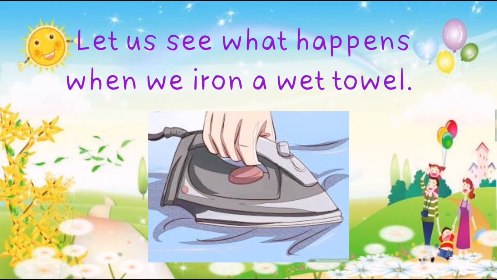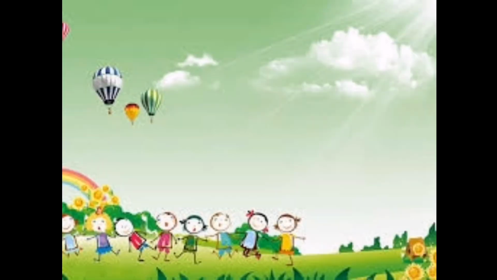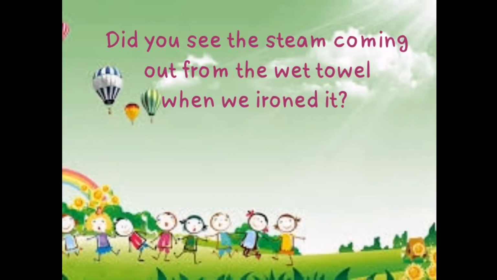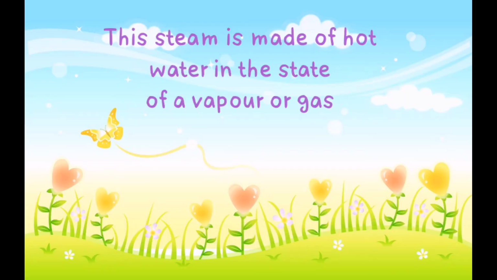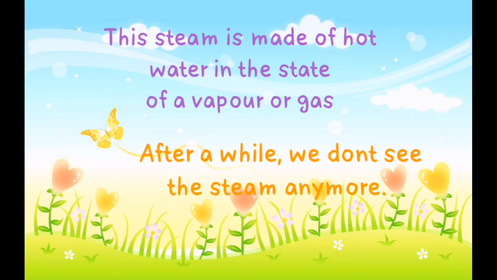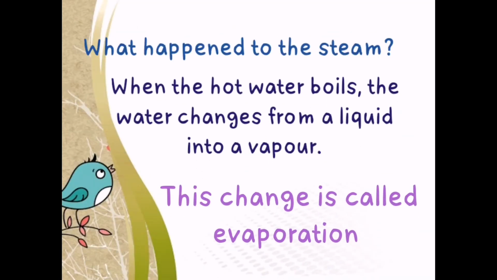Let us see what happens when we iron a wet towel. Did you see the steam coming out from the wet towel when we iron it? This steam is made of hot water in the state of a vapor or gas. After a while, we don't see the steam anymore. What happened to the steam?